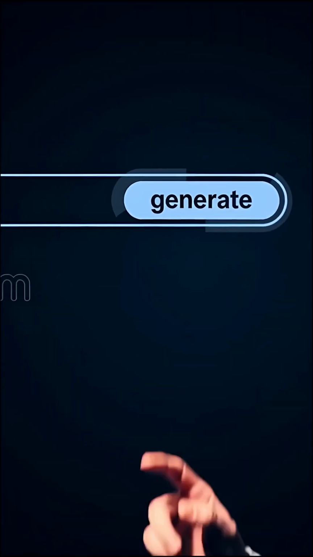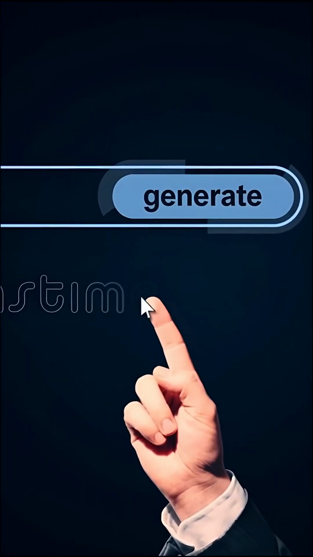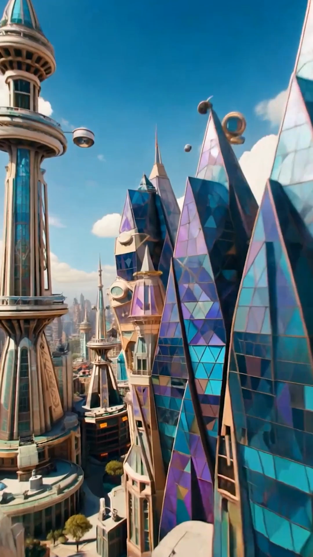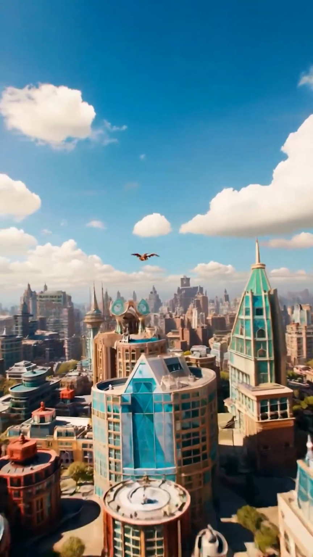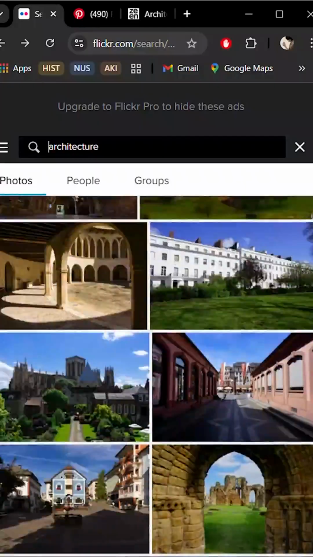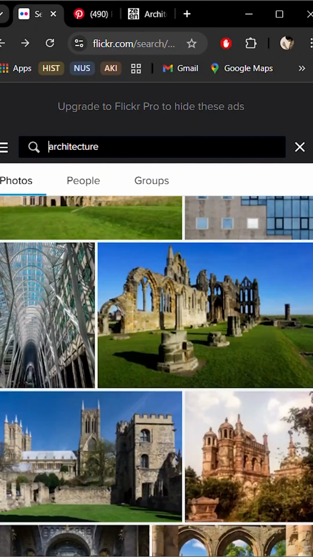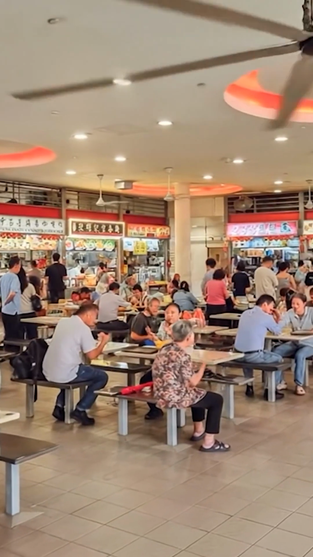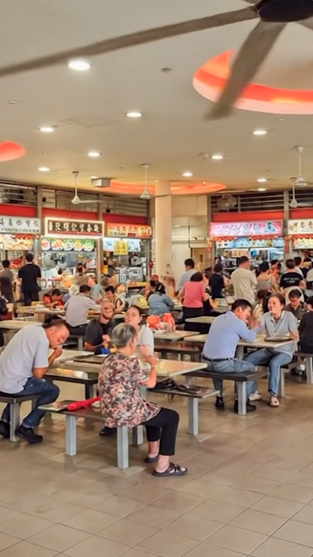And as students, we need to do our own learning. If we just hit generate and accept whatever comes out, we're letting AI narrow our design vocabulary before we even build one. We're learning to see architecture the way Pinterest sees it, and not the way our context demands it. So before you ask AI to imagine a space, make sure you actually look at the real ones it'll never show you.